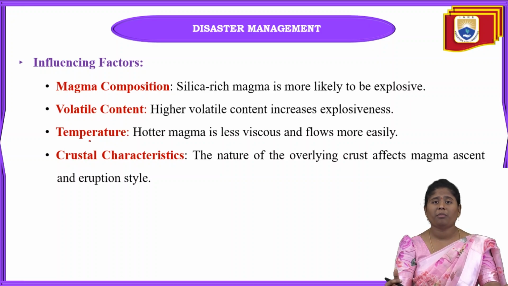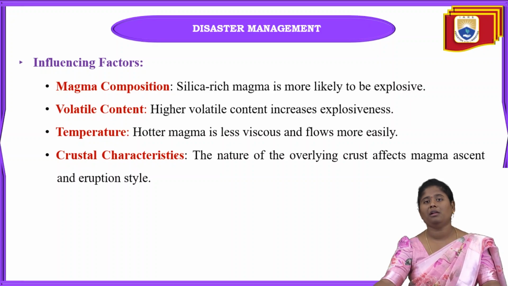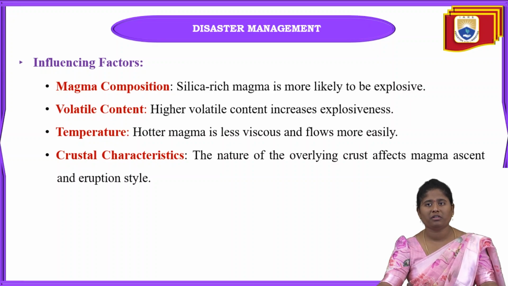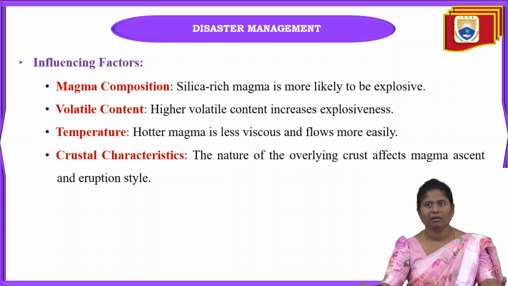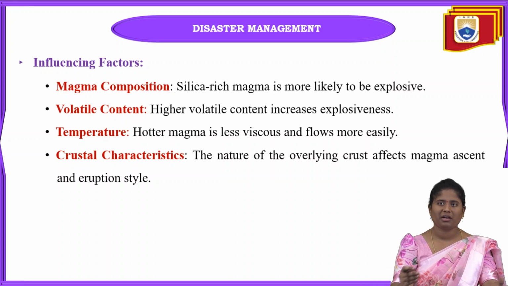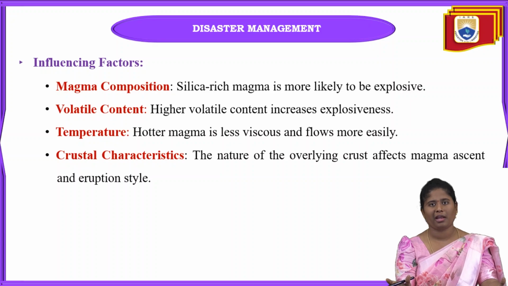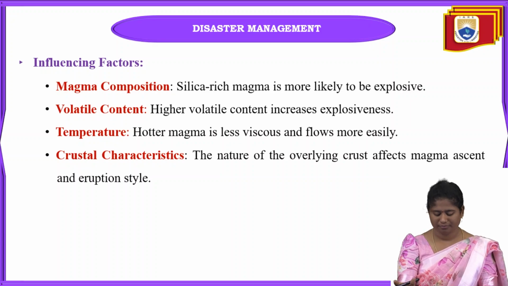And here, if the magma is very hot, it will have very low viscosity and it can flow easily. Okay. Next one is crustal characteristics. Because of the overlying crust, this also affects the magma ascent and the eruption style. Why? Because according to the magma rising, that will differ in the volcanic eruption. This is one of the characteristics of this magma.